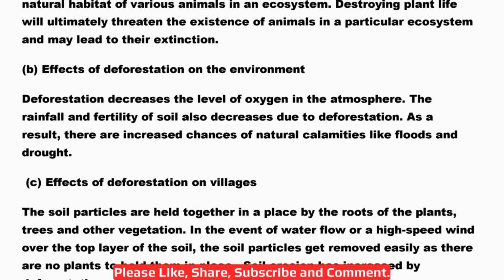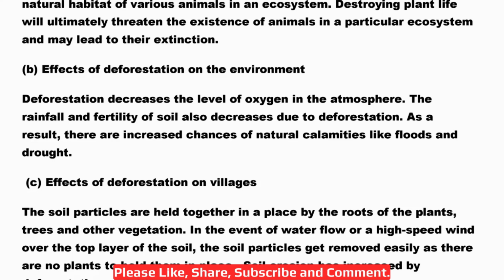Okay. Then B. Effects of deforestation on the environment. Now how will it affect our environment? So deforestation decreases the level of oxygen in the atmosphere because of the large scale cutting of trees. The rainfall and fertility of soil also decrease due to deforestation because of soil erosion. As a result, there are increased chances of natural calamities like floods and droughts.